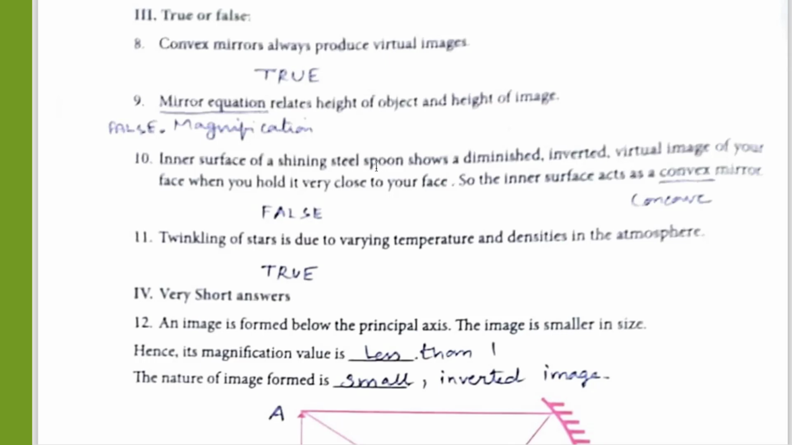Inner surface of shining steel spoon shows a diminished, inverted, virtual image of your face when you hold it very close to your face, so the inner surface acts as a convex mirror. No, the inner surface acts as a concave mirror. Replace convex with concave. This statement is false. Twinkling of stars is due to varying temperature and densities in the atmosphere. 2.